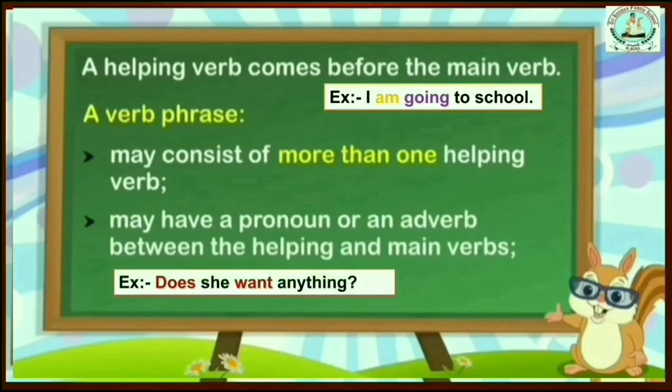For example, look here. Does she want anything? Here it has a pronoun. She is a pronoun, but it has come between the helping verb and the main verb. So here does want is called a verb phrase. I hope you understood this.